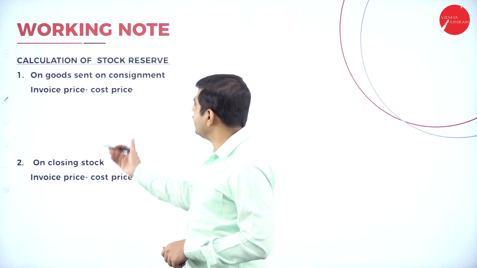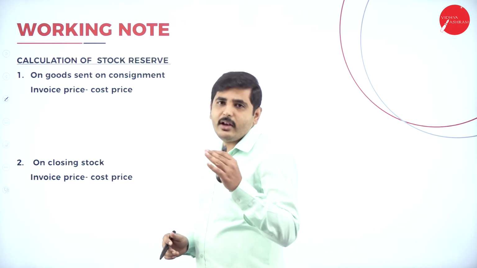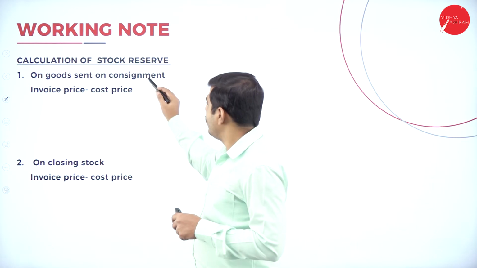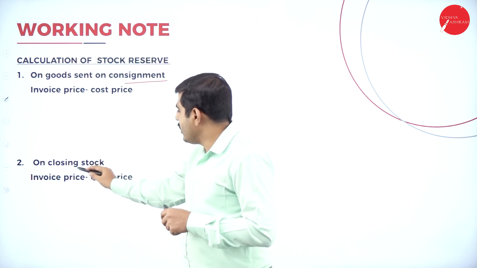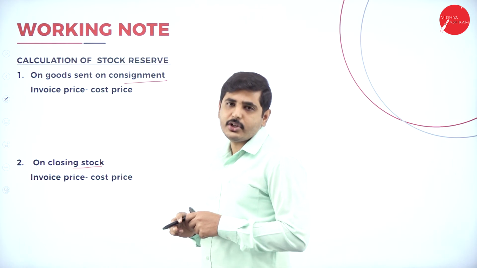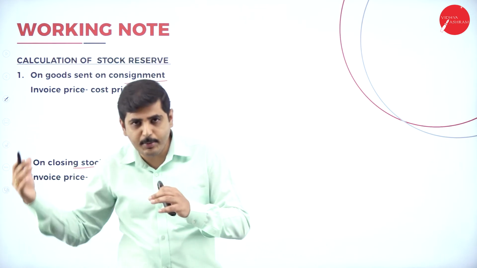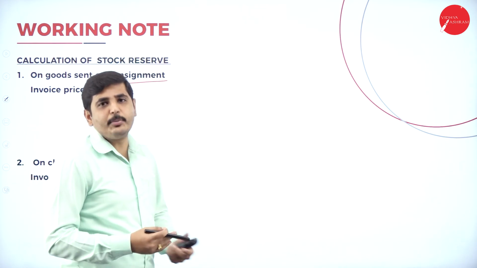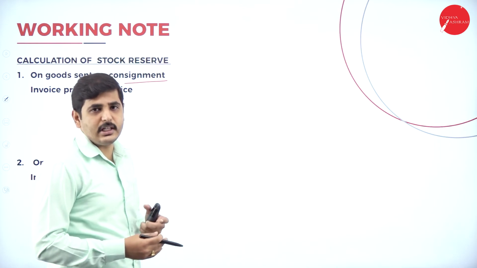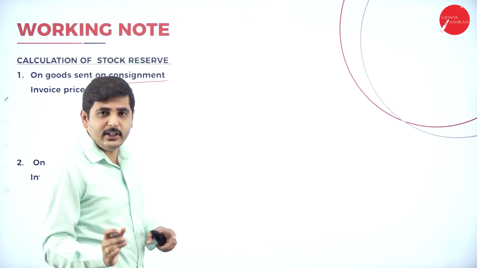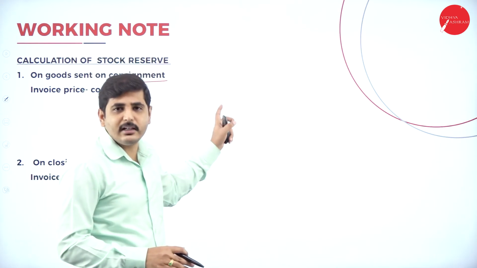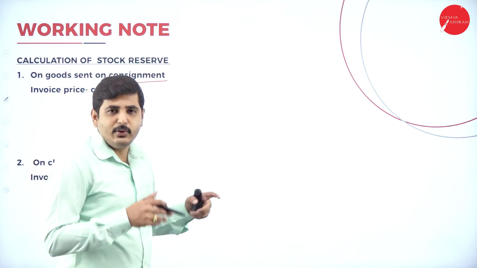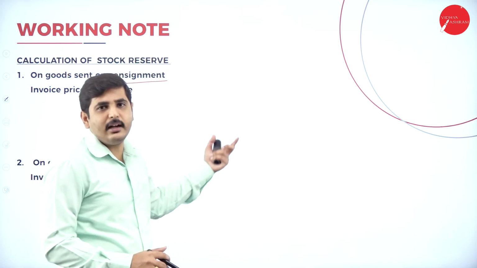Now we should calculate the stock reserve. So on what value we have to calculate the stock reserve? On the goods sent on consignment and on closing stock, we should calculate the stock reserve. Stock reserve means we have included the profit, so we have to remove the profit. If the goods are sent at cost price, we should not calculate the stock reserve. If the goods are sent at invoice price, then we should calculate the stock reserve.